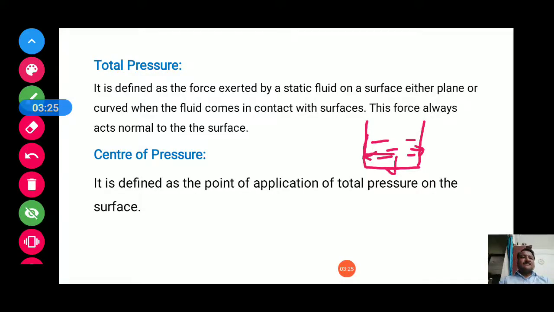The total pressure is nothing but the force exerted by a static fluid. The surface may be either plane or curved. So, that is the definition for total pressure. These definitions are asked for 2 marks in the examination. Now, center of pressure is defined as the point of application of total pressure on the surface. So, when the total pressure is acting or the force is exerted by the static fluid, the point of application of that pressure or force is called the center of pressure.